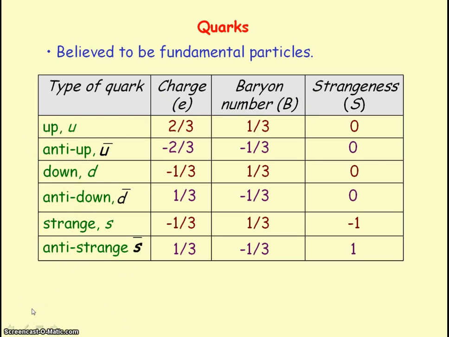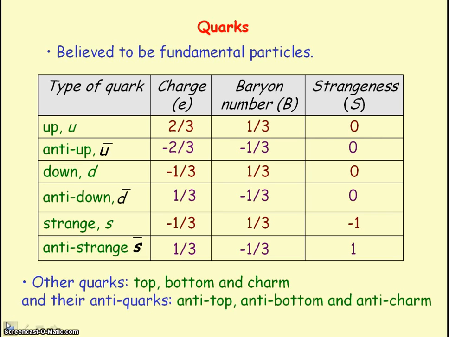There are 6 quarks in total, so the other 3 quarks are top, bottom, and charm, and they have their respective antiquarks: anti-top, anti-bottom, and anti-charm.